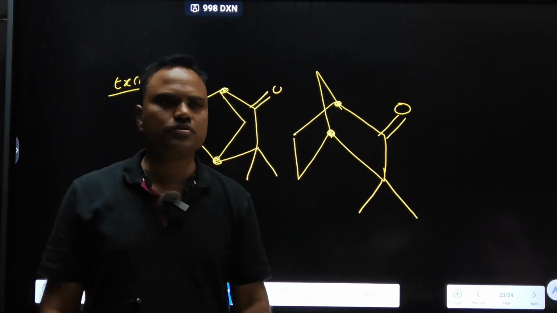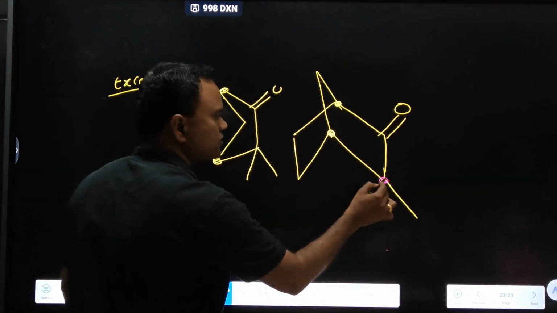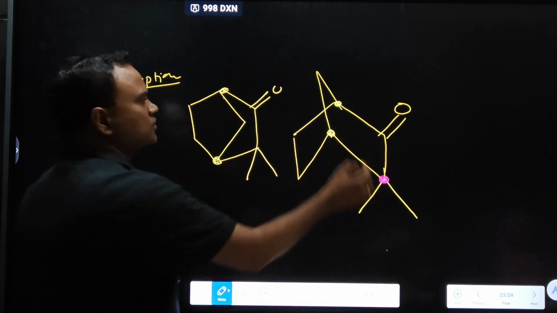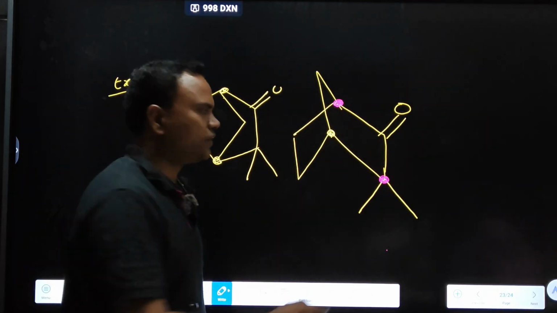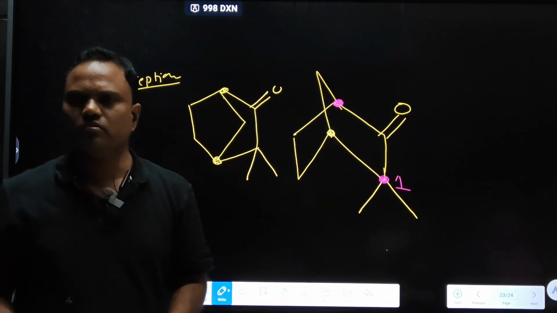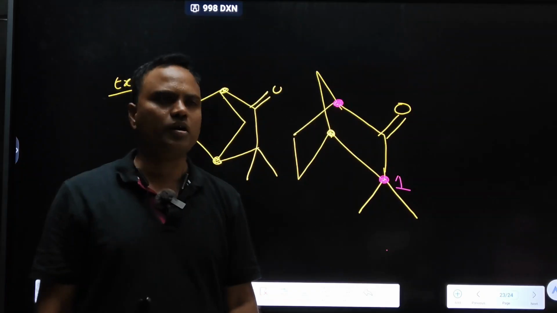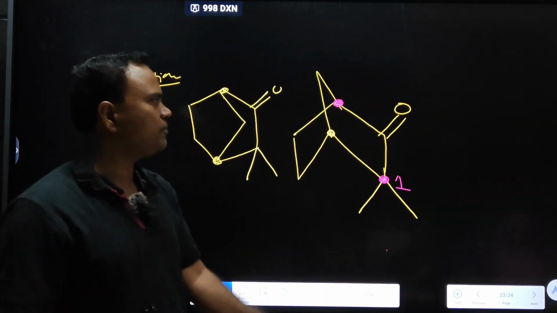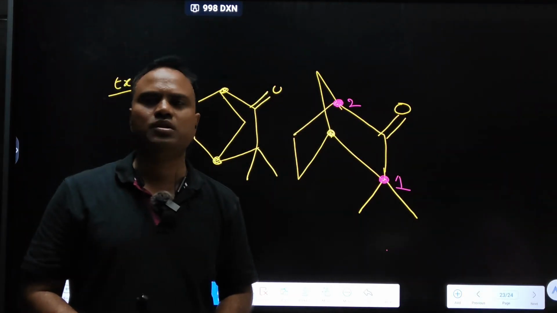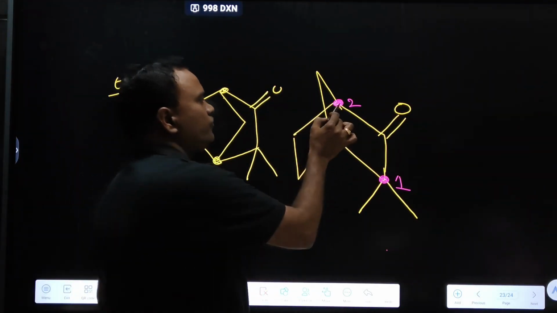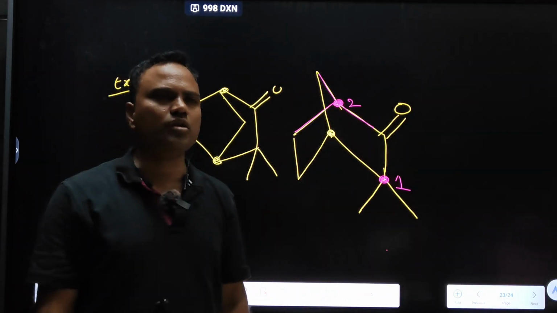First locate the alpha positions. This is an alpha position. This is also an alpha position. At the first alpha position, is there any hydrogen? No. This dot is already surrounded by 4 bonds, so there is no hydrogen. And what about the second dot? The second dot is surrounded by how many bonds? 3 bonds. 1, 2, 3. So can we imagine one more hydrogen?